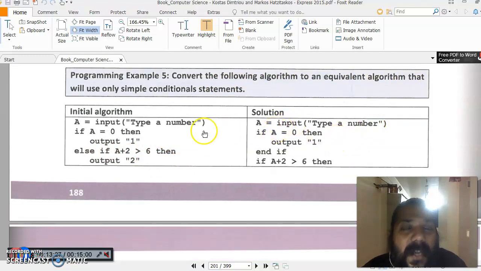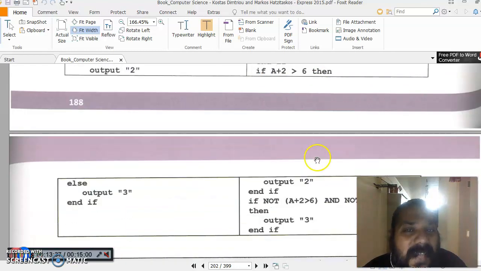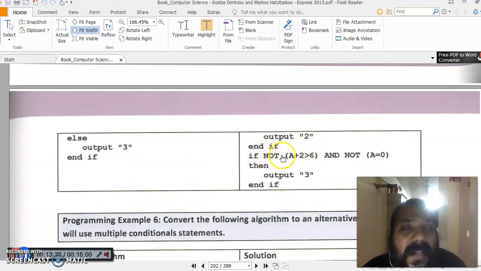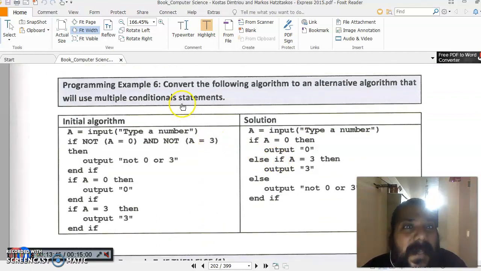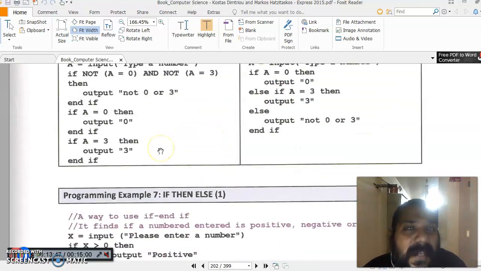Now the initial algorithm is this. The solution is: input, type a number. If a is equal to 0, then output is 1. And if a plus 2 is greater than 6, then output is 2. If not, if both the conditions fail, then output is 3. So these are simple examples of your if and else condition.